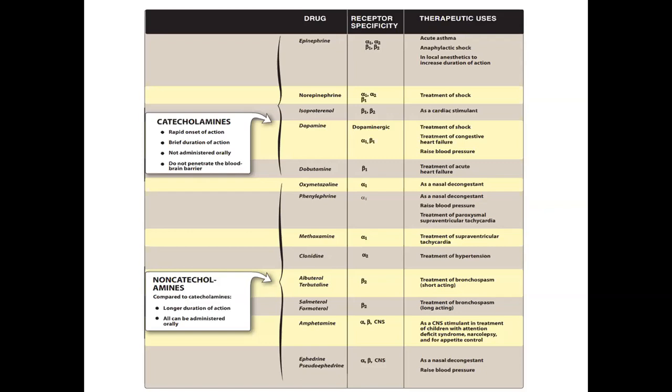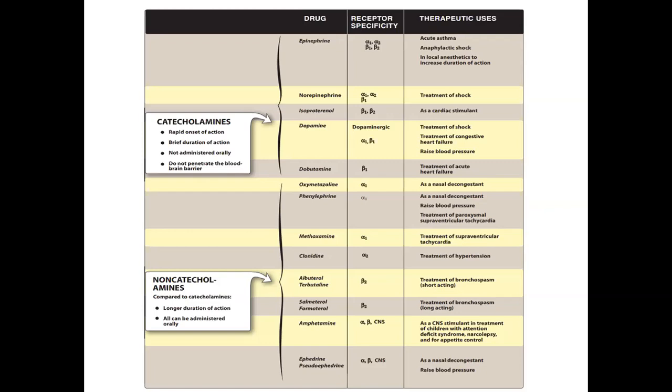Now coming to the non-catecholamines. When compared to catecholamines, they have a longer duration of action, they can be administered orally, and they can cross the blood-brain barrier. Oxymetazoline acts on the alpha 1 receptor and is used as a nasal decongestant.